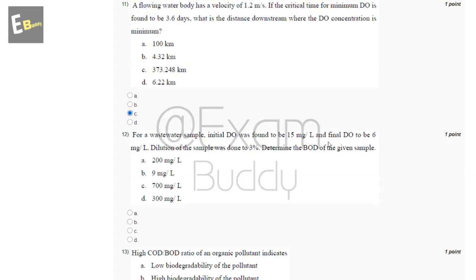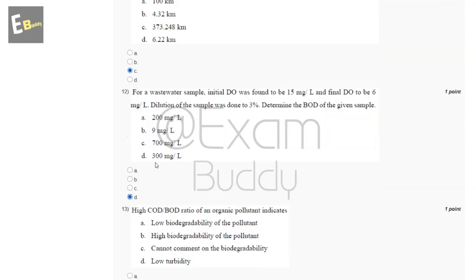Now the 12th question is for a wastewater sample, initial DO was found to be 15 mg per liter and final DO to be 6 mg per liter. Dilution of the sample was done to 3%. Determine the BOD of the given sample. So these are the options: 200 milligram per liter, 9 milligram per liter, 700 milligram per liter, 300 milligram per liter. So the answer of our 12th question is D, 300 milligram per liter.